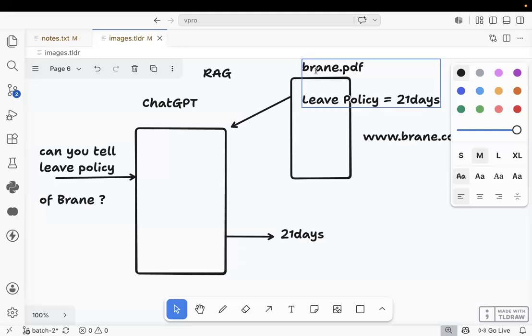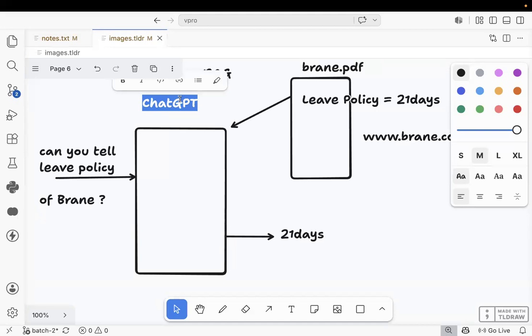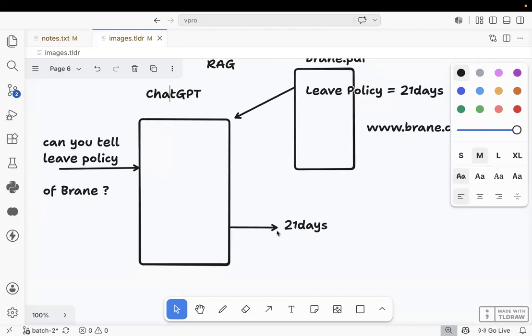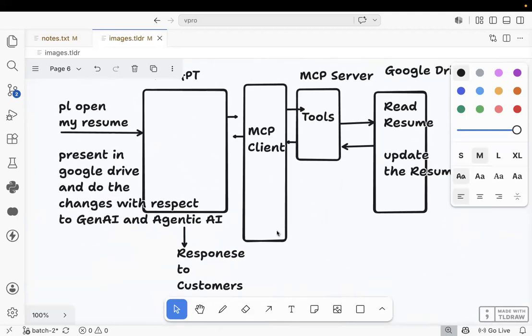Providing additional, external knowledge to the LLM, technically we call that RAG. What kind of external knowledge? PDF, Word file, website. Got it or not? Fine. After providing the external knowledge, ask the question to the LLM, and the LLM will produce the answer. Fine. Next one.